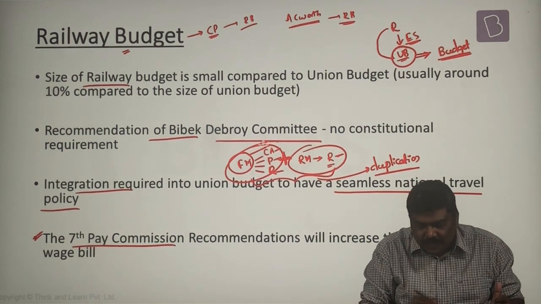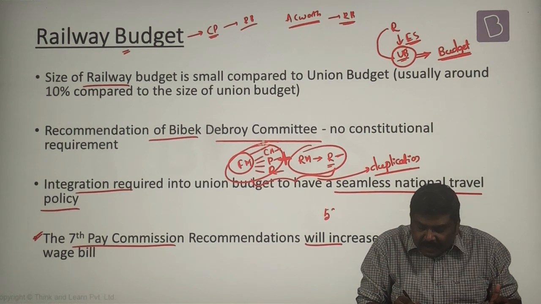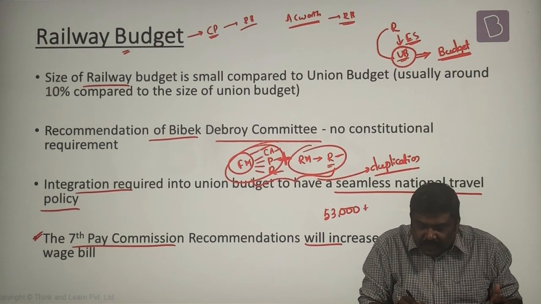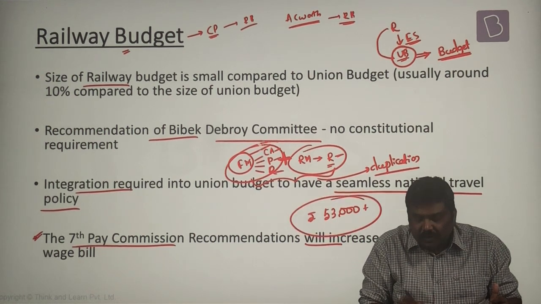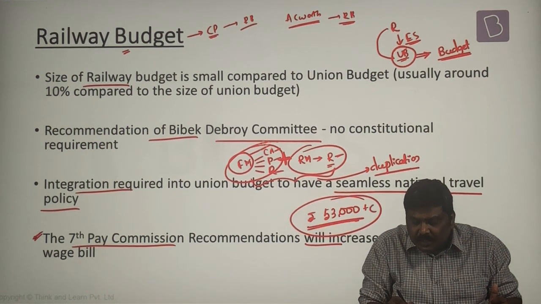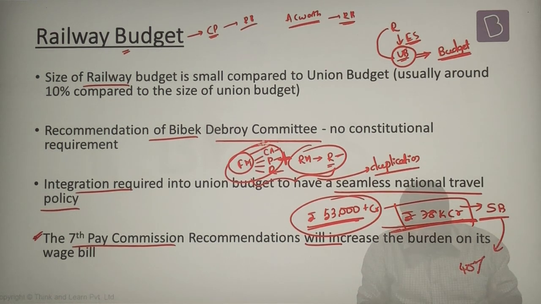As a result of this, at one point of time, one survey stated that expenditure incurred by the Ministry of Railways will just jump from 53,000 crore rupees to more than 78,000 crore rupees. And this particular amount in the form of a salary bill will be more than 40% of the total expenditure incurred by railways in the form of railway budget.